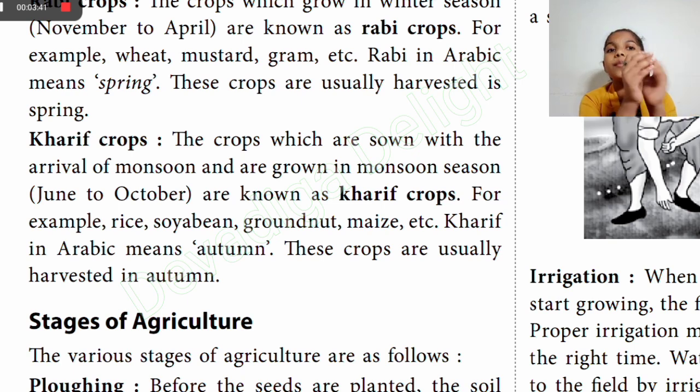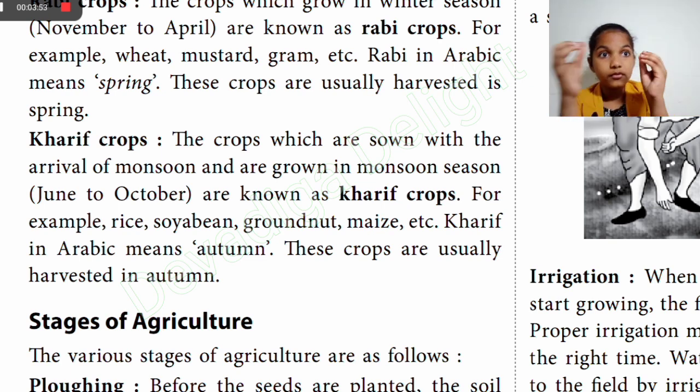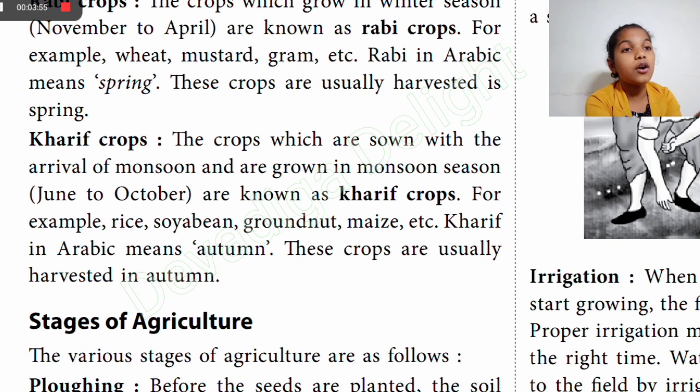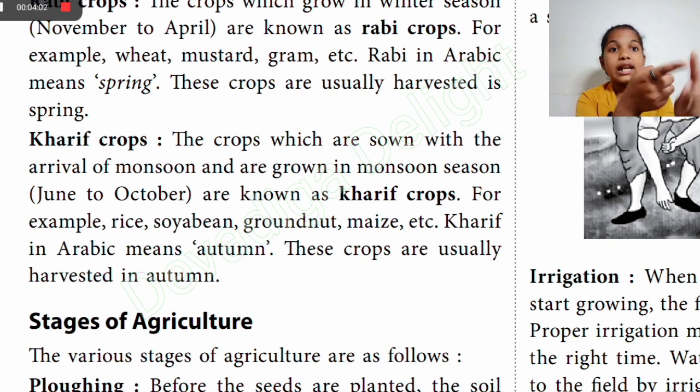Kharif in Arabic means autumn. Why is it called autumn? Because it's grown from June to October, so after October, autumn starts. That means they will harvest this in autumn. So basically, Kharif crops are the crops which are grown with the arrival of monsoon, and examples of those are rice, soybean, groundnut, maize. Kharif in Arabic means autumn because these crops are usually harvested in autumn.